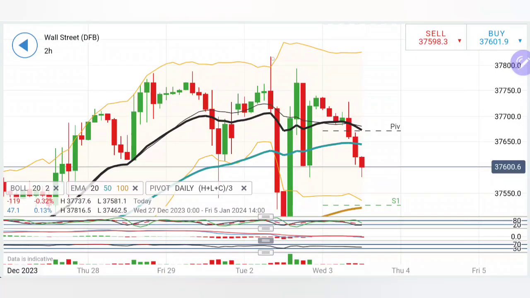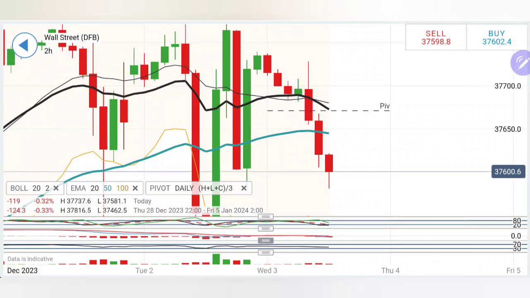Coming to the 2-hour chart, likewise on the 2-hour charts, the preceding two candles are sharper bearish candles. This candle has already started on a bearish note. It is yielding a tail. Lower lows are done. Potentially, it has started on a flat note. Thus, we can see a little more swings.